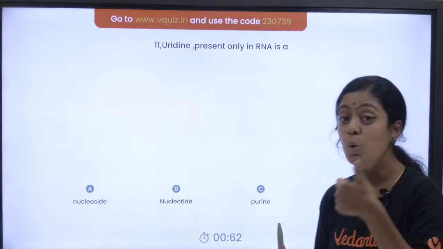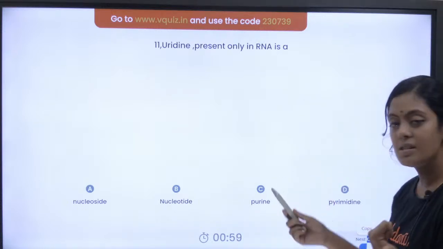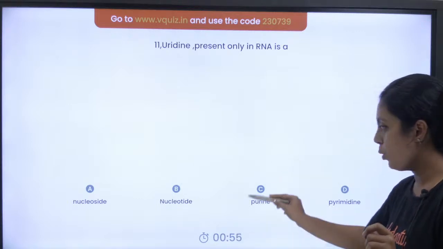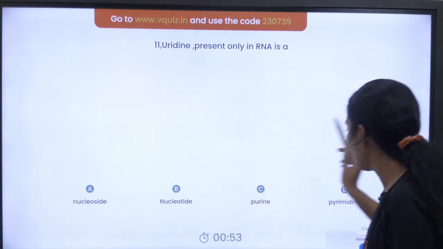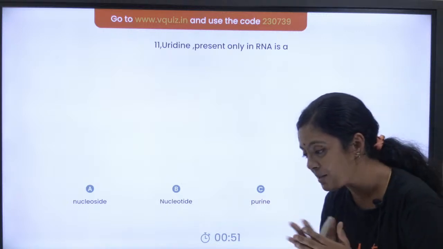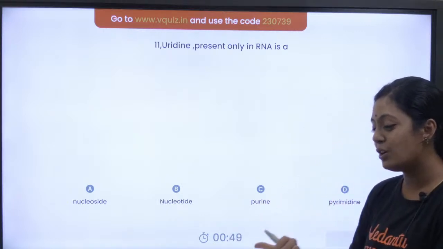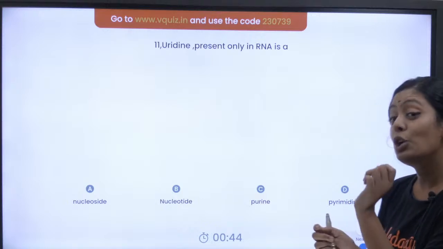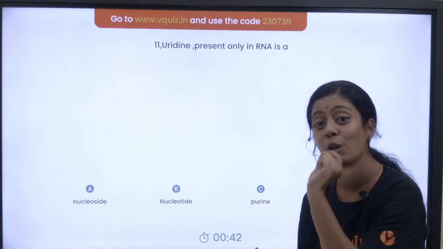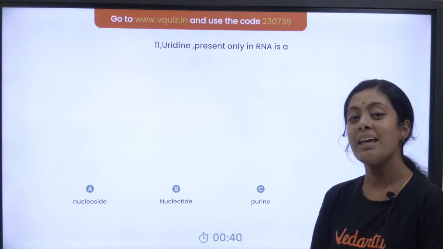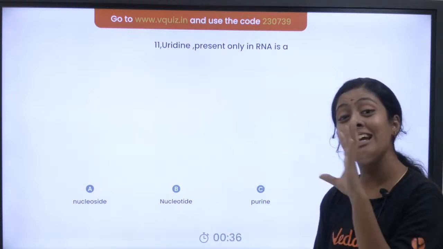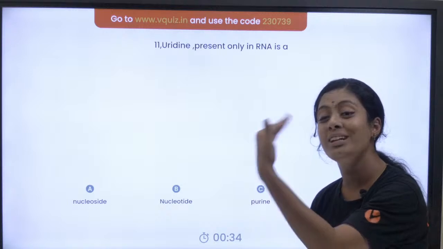Okay? You have uracil is a base. Right? It's a base. It's a pyrimidine. Right? So it is definitely not a purine. So nucleoside, nucleotide, pyrimidine. Paakla, எத்தனை பேர் ஆன்சர் பண்றீங்கன்னு. Very good, Dr. Sid. Excellent. What about others? Very good. Uridine is a nucleoside. Okay, then what will be a nucleotide? Uridylic acid. Uridylic acid இருந்தா அது வந்து nucleotide.